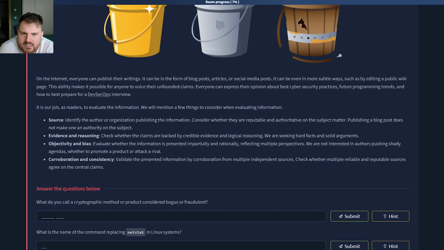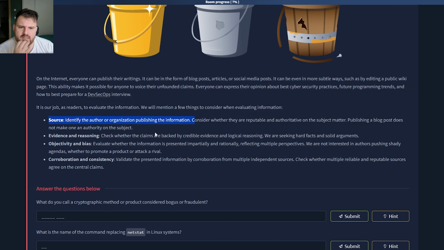This ability makes it possible for anyone to voice their unfounded claims. Everyone can express their opinion about the best cybersecurity practices, future programming trends, and how to best prepare for DevSecOps interviews. It is our job as readers to evaluate the information. We will mention a few things to consider when evaluating information.